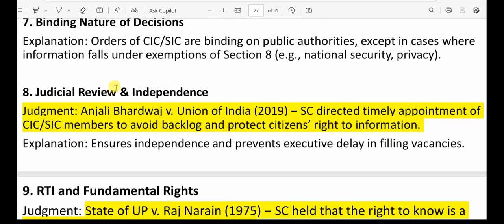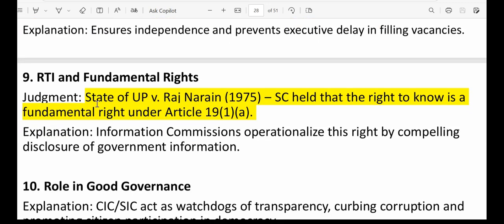Now, binding nature of decision. Next, we have judicial review and independence. That's all already discussed. So we have an important case regarding RTI and fundamental rights, that is State of Uttar Pradesh versus Raj Narayan, 1975. Here the Supreme Court held that the right to know is a fundamental right under Article 19(1)(a). That means it can't be denied.